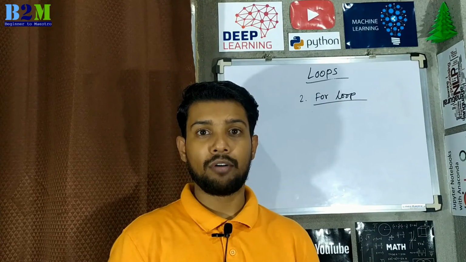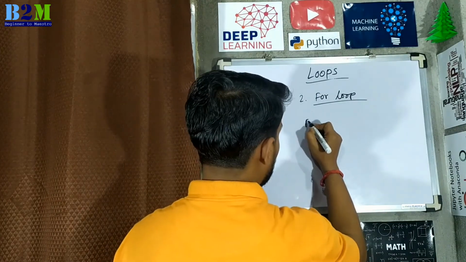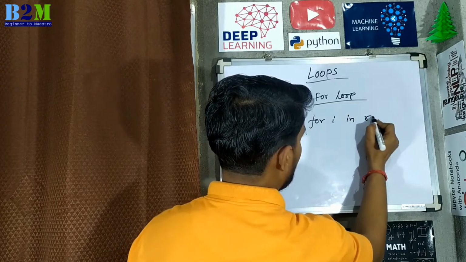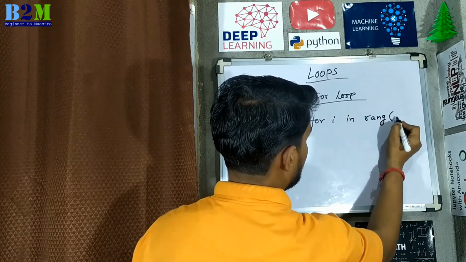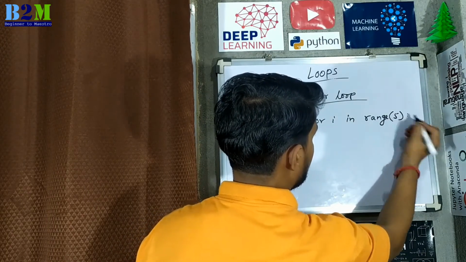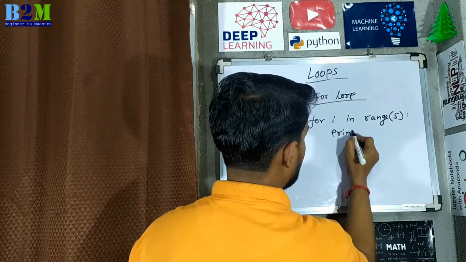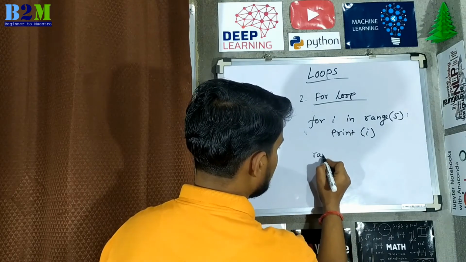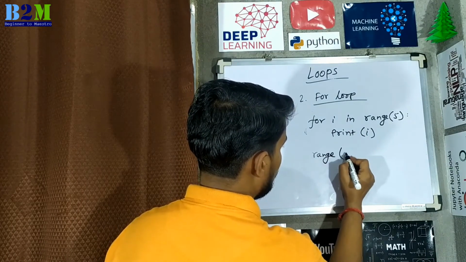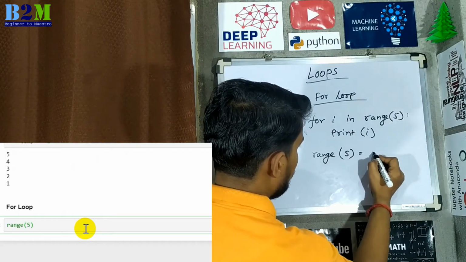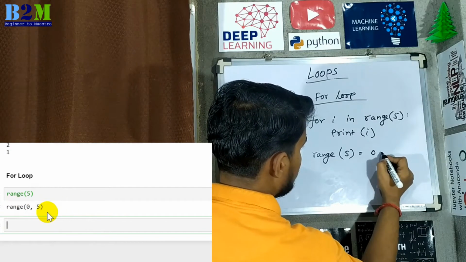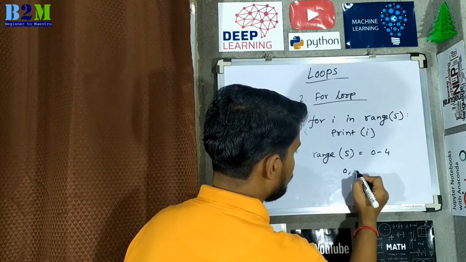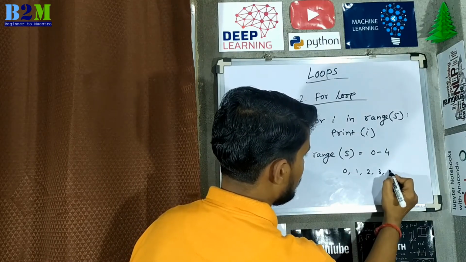Now we'll see an example of for loop. For i in range of 5, print i. So here range of 5 means it will give a range of 0 to 4, so 0, 1, 2, 3 and 4.